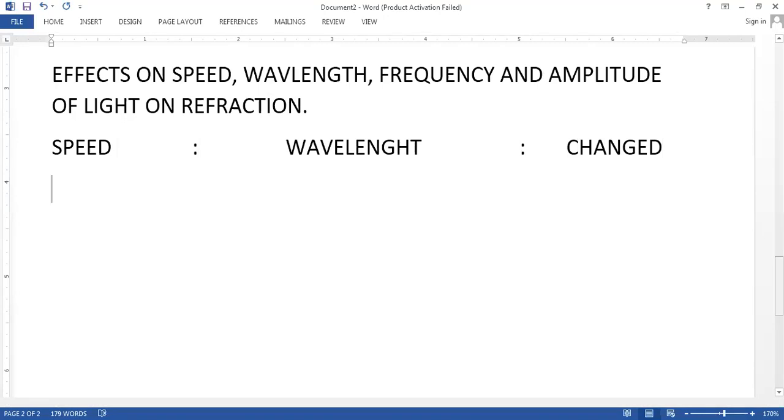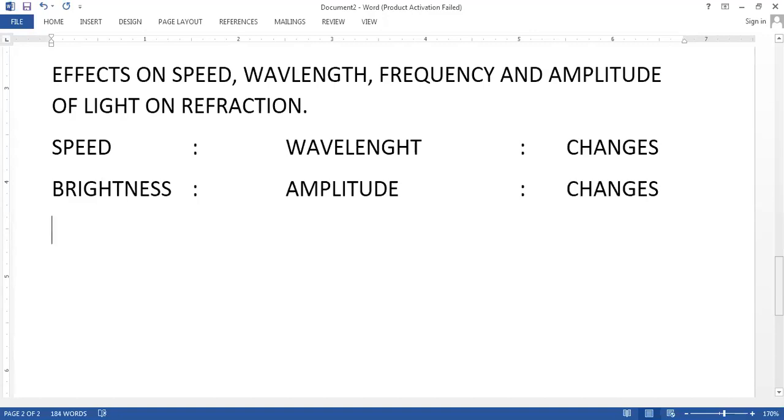Then amplitude. What happens? Which parameter is amplitude? Sorry, it is not amplitude. It is brightness or intensity. I will write brightness. Okay, so brightness is a parameter of amplitude. Exactly. And is it changing? Yes, so it also changes.